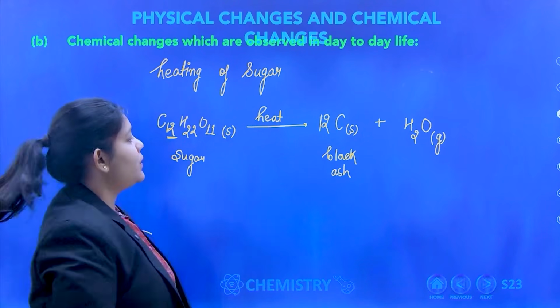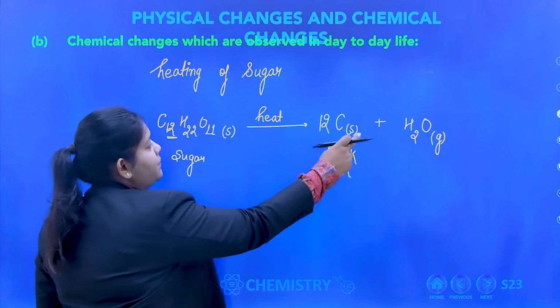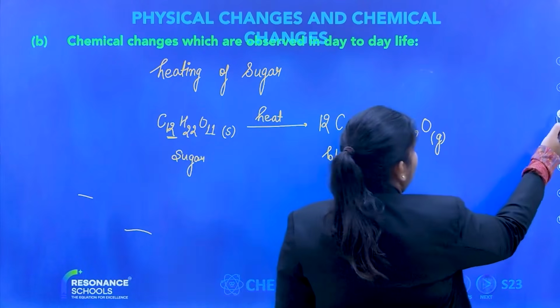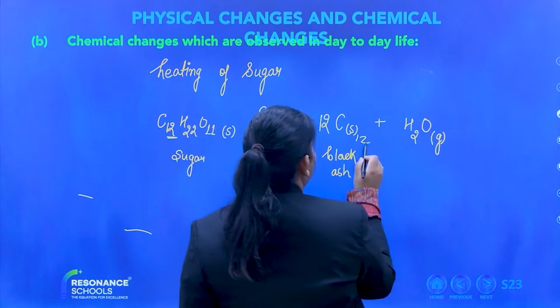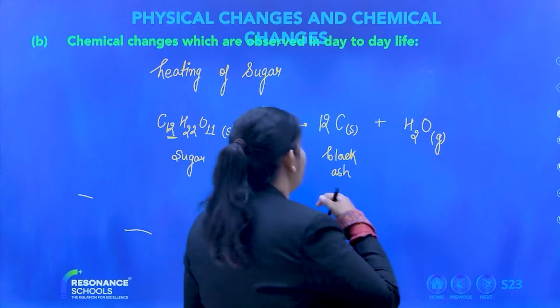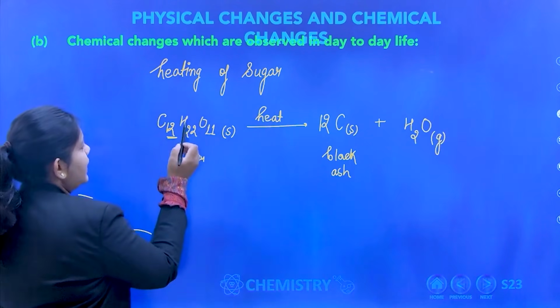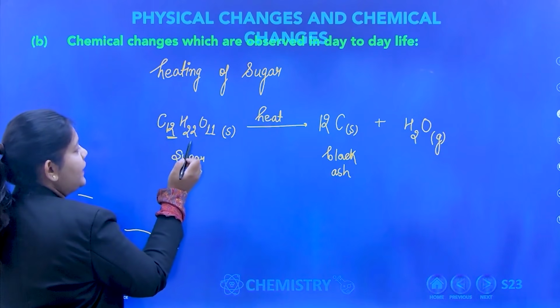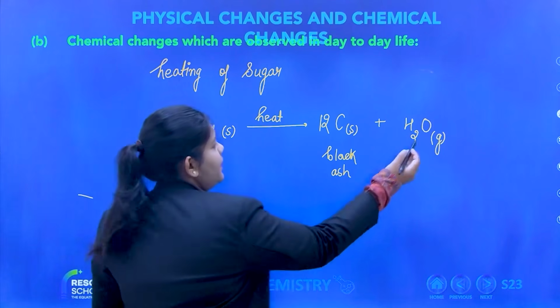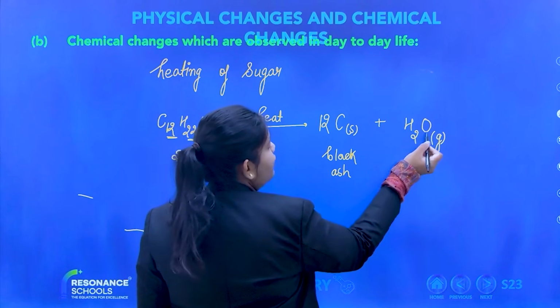You can only multiply the number of atoms. You cannot write 12 here. That will be wrong. You can only multiply the number. Okay. So please look here, how many hydrogen? 22 hydrogen, and how many oxygen? 11 oxygen. So here it is 2 hydrogen and 1 oxygen.